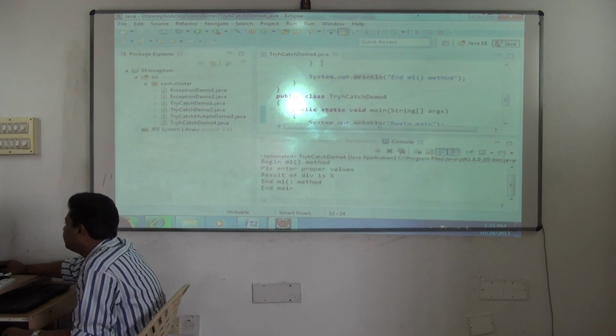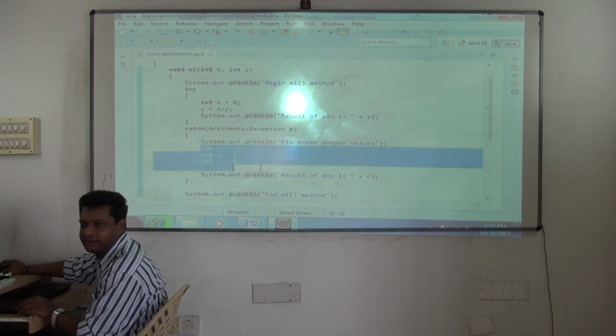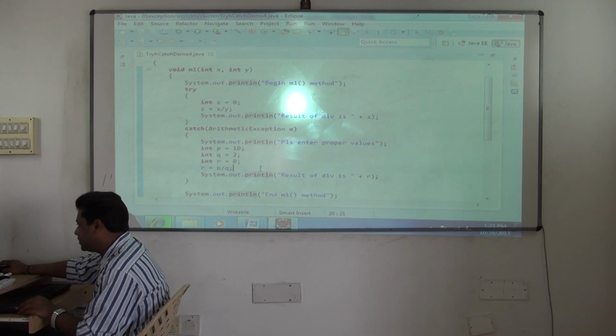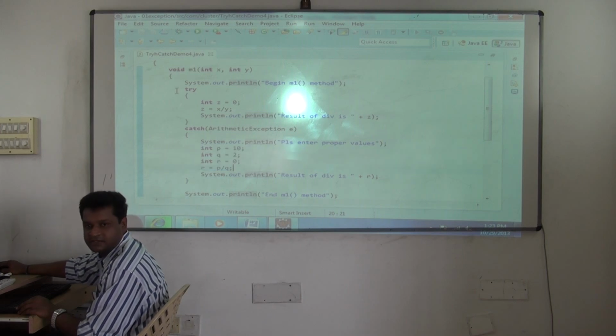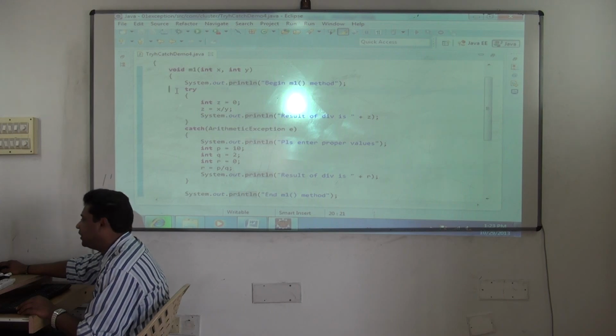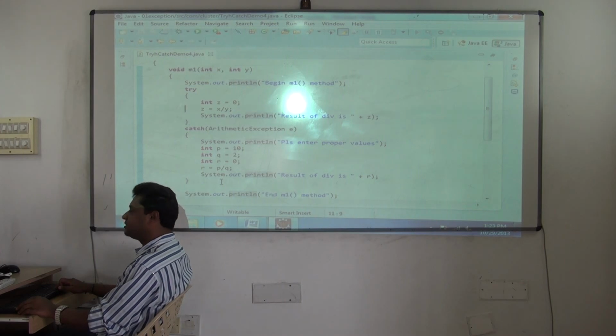See, end main. But the only drawback in your code is you are rewriting this logic again and again. It should not happen. So that's why we don't write what? Try catch here. Are you clear with this? Are you clear? I'll remove it. You understand now? So what do we do? We should not write try catch in methods like this.